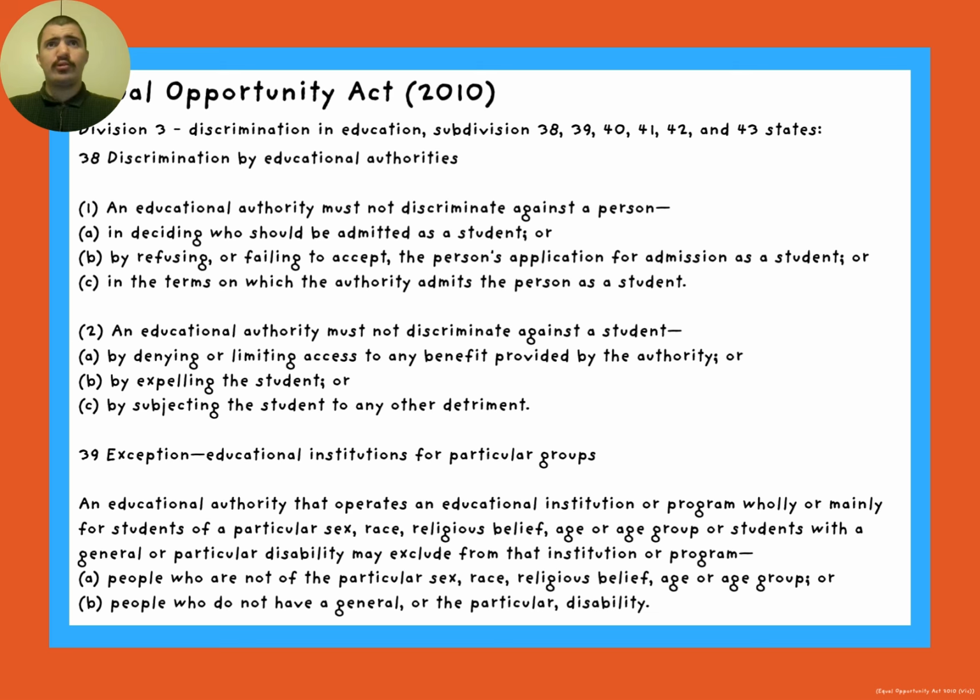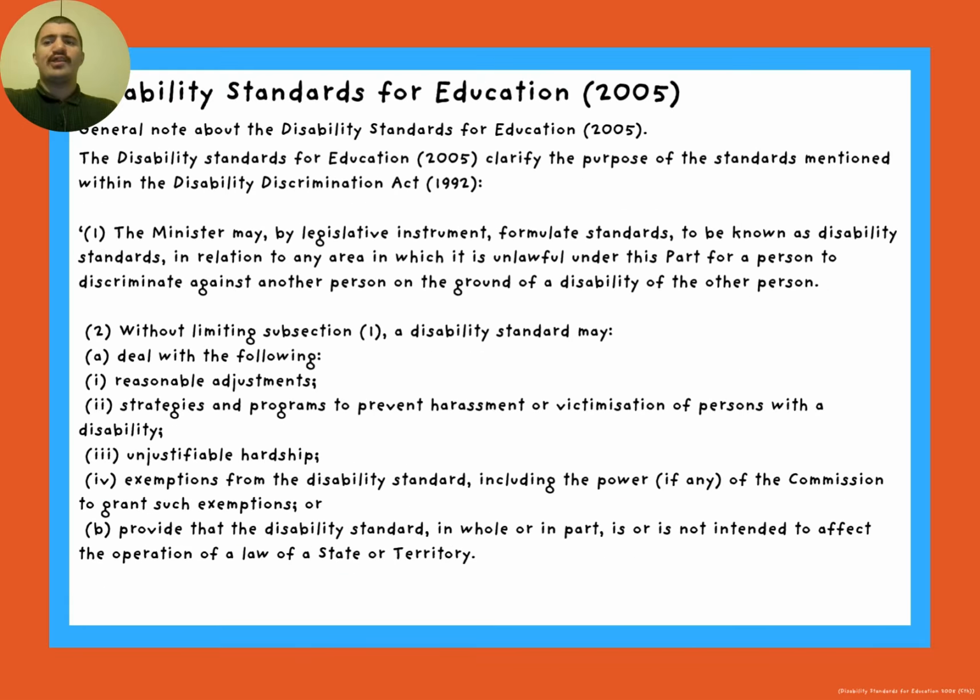The Equal Opportunity Act 2010 is Victoria's equivalent to the Disability Discrimination Act 1992. The Disability Standards for Education 2005 outlines the rights of students, the responsibilities of education providers, and provides a definition for what a reasonable adjustment is.